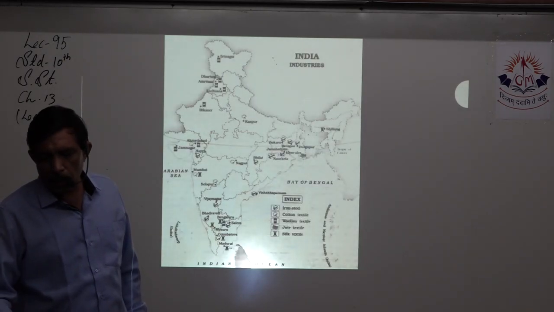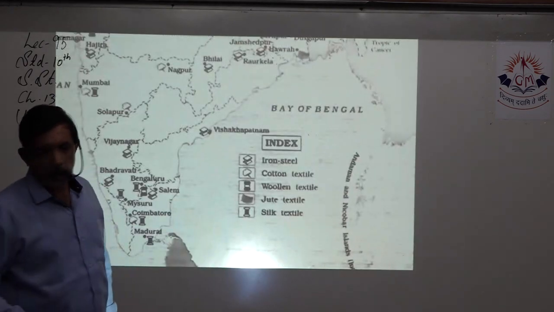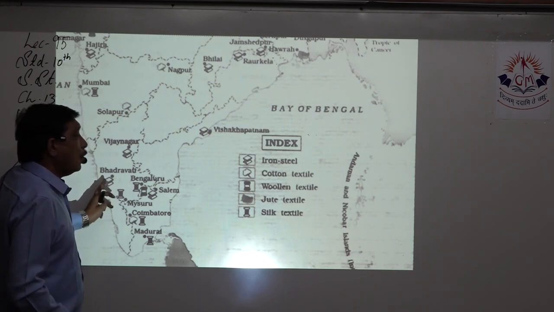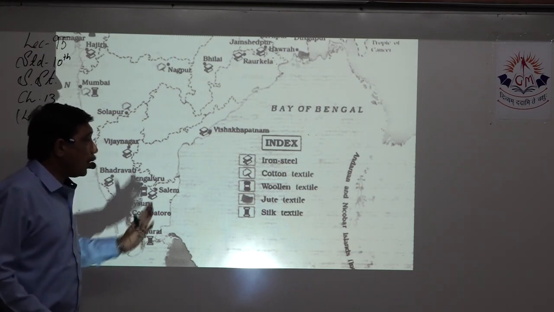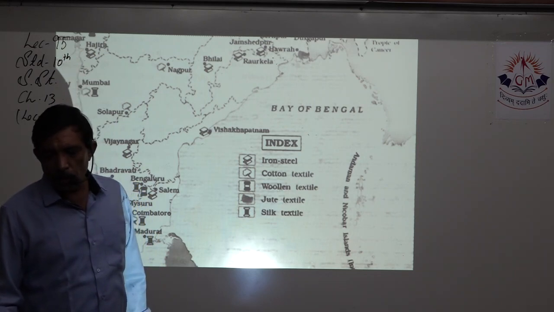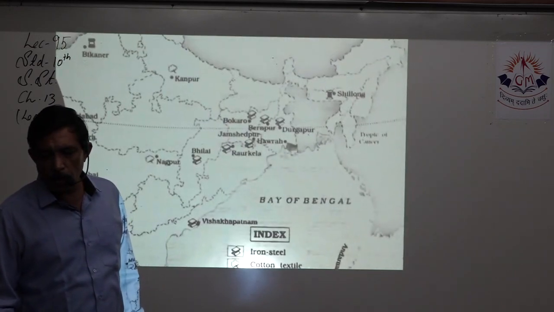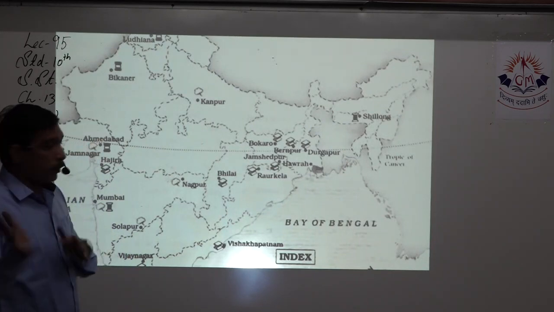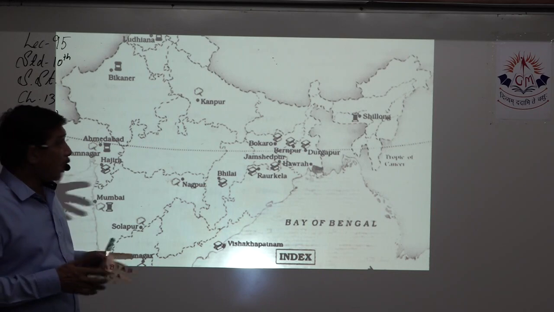Now, next one is a mix-up. Again, we have iron and steel. We have already marked that. Cotton textile, we already know. Woolen, we already know. This is for jute and silk. Now, please see jute. We already know jute should be Bangladesh. That means in India, it should be West Bengal, right?